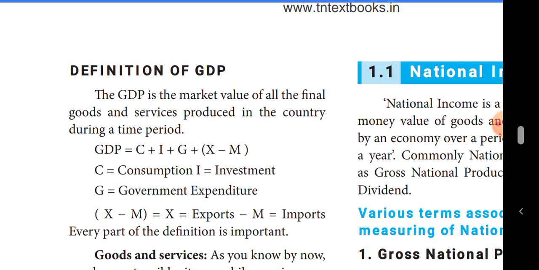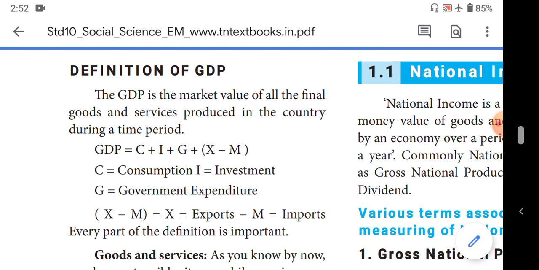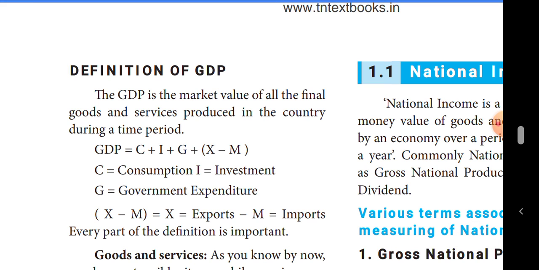That means in a particular period, in a particular country, the goods produced and sold in the market, that market value is called GDP.